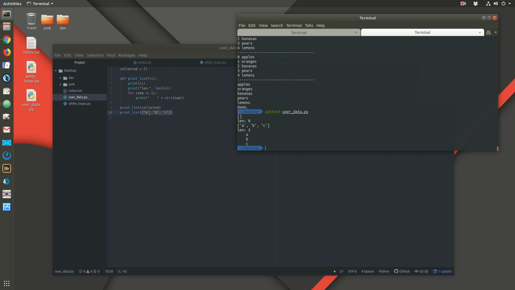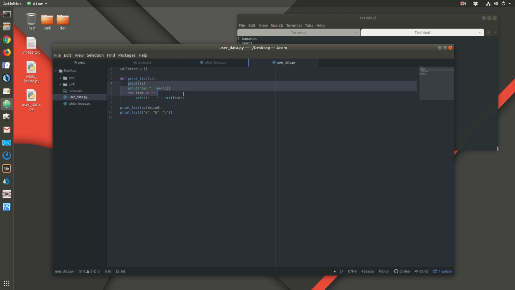Yes, the first item is A, so item becomes A. Add spaces and then add the string version A. Is there anything else in the list? Yes. B. Item becomes B. Add the spaces, print B. Anything else? Yes. C. Add the spaces, print C. Okay, so that's what's happening there. This is a function that has a for loop in it.